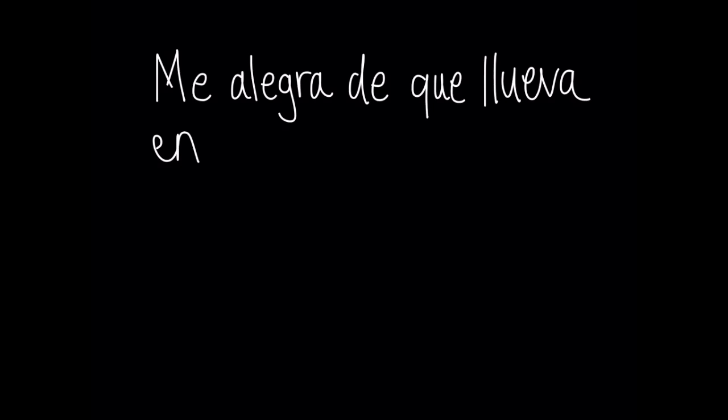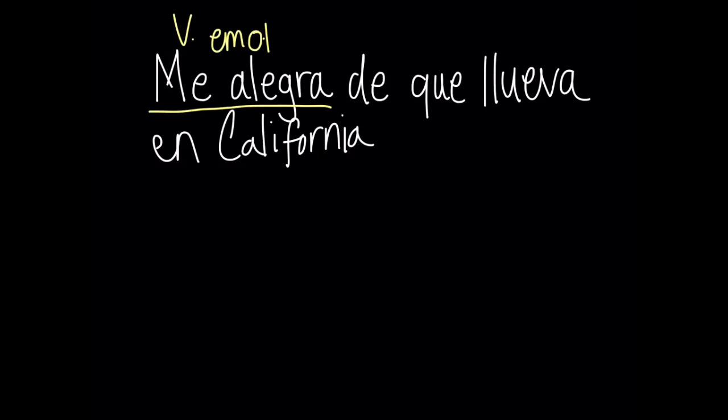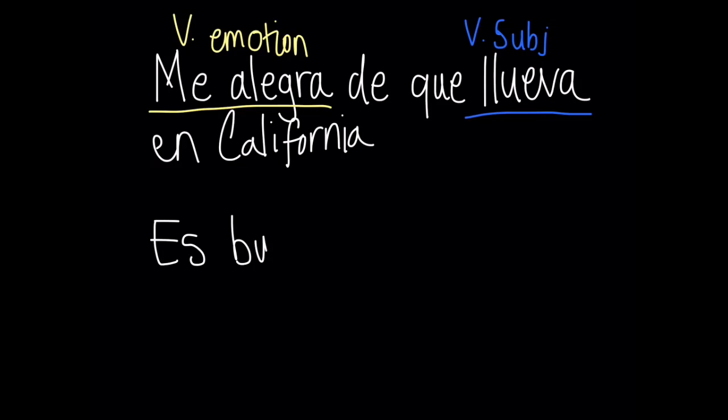So let's take a look at a couple of examples. Me alegra de que llueva en California. So, me alegra is my verb of emotion, and the subject is yo, but because it's a reflexive verb, then the pronoun is me. And then my second subject is the rain, which is a verb at the same time, so then that verb is in the subjunctive.